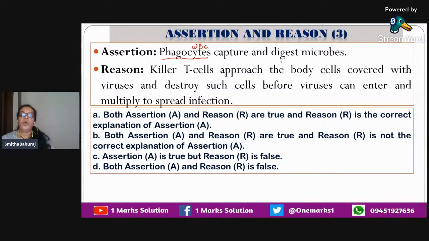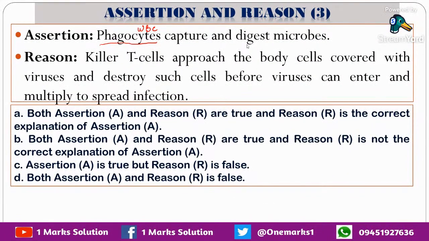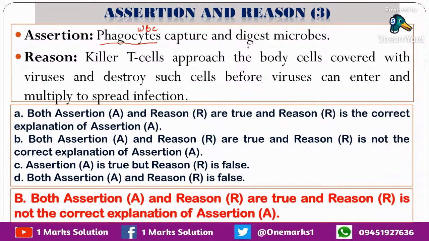The reason given here is killer T cells approach the body cells covered with the virus and destroy such cells before viruses can enter and multiply to spread infection. So both the statements are correct. Now the question is whether the second one is the correct explanation for the first. Here, the second statement is correct, but it is not saying how phagocytes capture and digest microbes. So it's not a proper explanation. So option B is more correct for this.